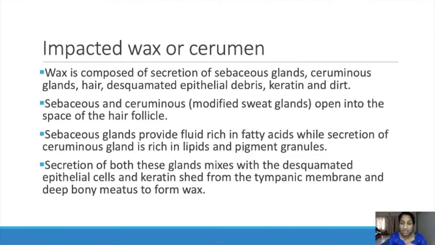So this secretion will get mixed with what? Desquamated epithelial cells and keratin shed from the tympanic membrane and deep bony meatus to form the wax. Like that, wax is formed. So the secretion from sebaceous and ceruminous glands will get mixed with the epithelial cells, keratin and dirt and form the wax. So that is how the wax is formed inside the ear canal.